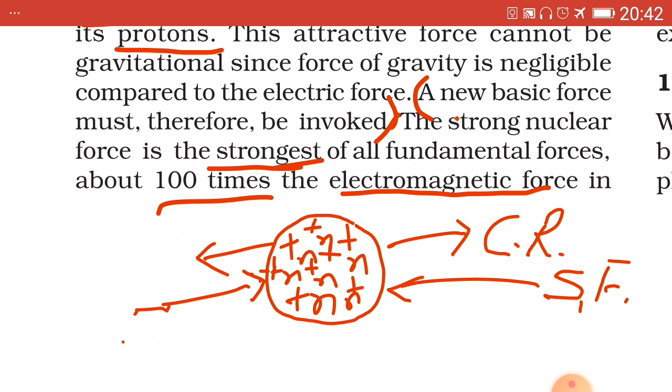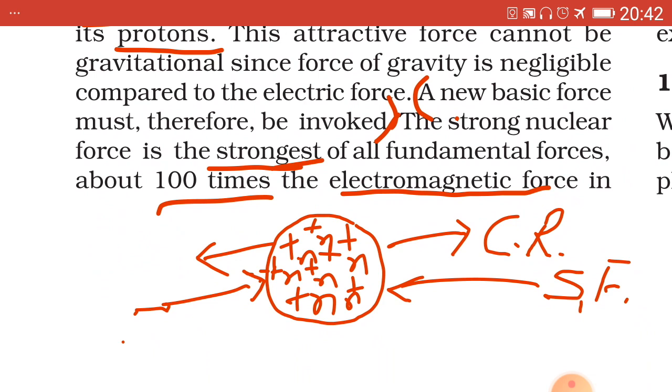The centralmost positive part of the atom upon which the entire mass of the atom is said to be concentrated is called the nucleus.